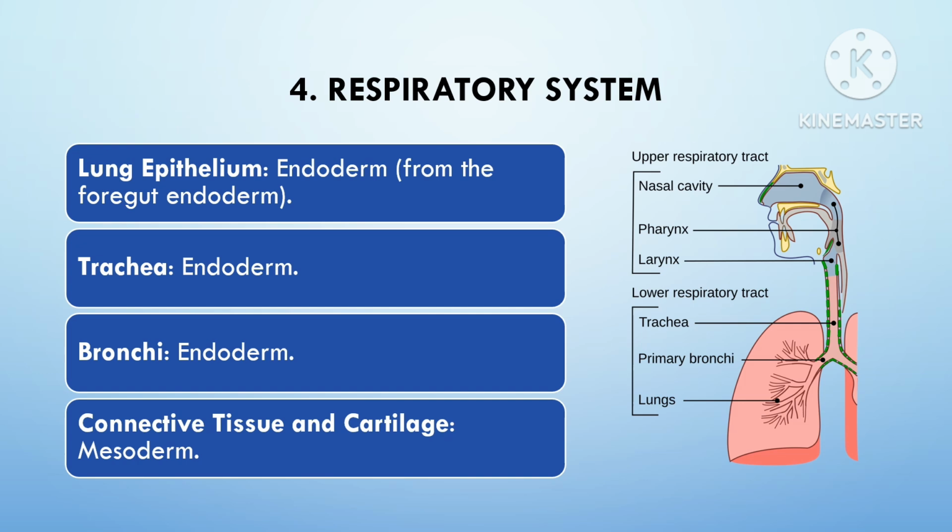The endodermal cells give rise to the mucosal lining of the airway and the alveolar cells involved in gas exchange. While the mesoderm contributes to the structural components of the respiratory system, it forms the connective tissue, cartilage and the smooth muscles of trachea, bronchi, as well as the blood vessels that supply the lungs. The mesoderm also gives rise to the diaphragm and the pleura.